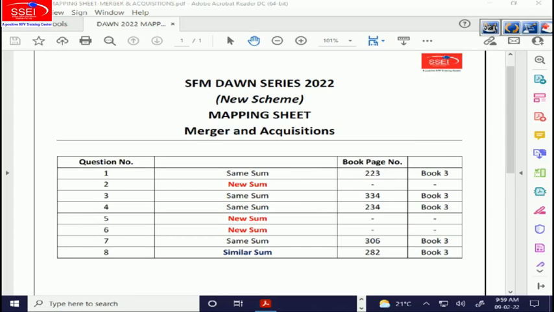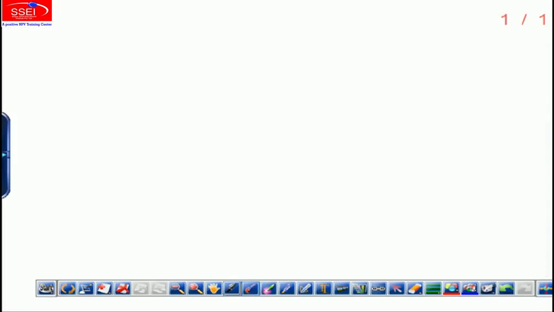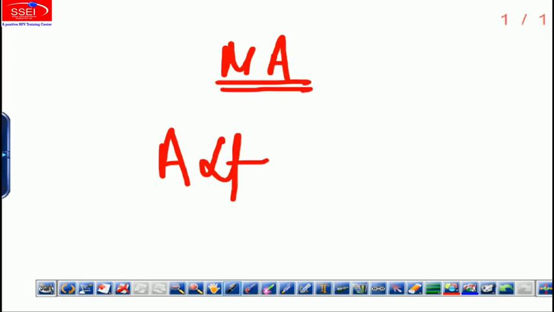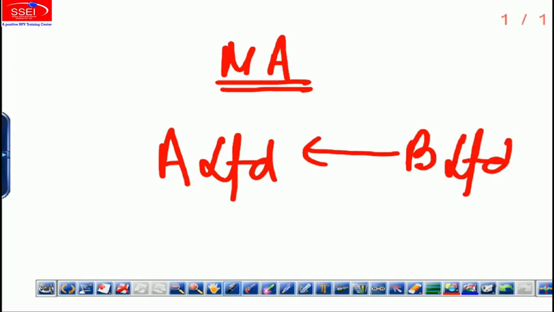As far as the revision of mergers and acquisition is concerned, you know that mergers and acquisition is a very straightforward topic. In most of the sums, we take A Limited, which will acquire B Limited. So A Limited is the acquiring firm, B Limited is the target firm. Okay?